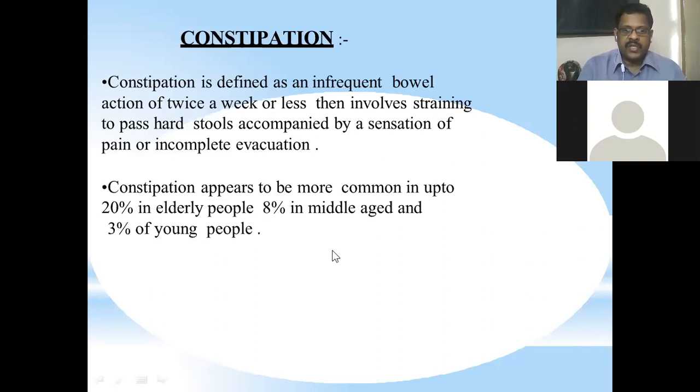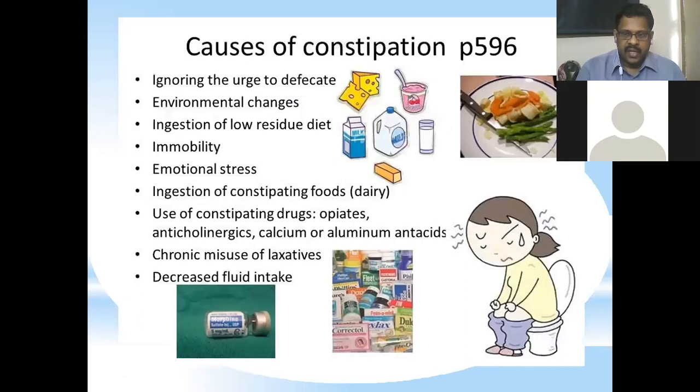So constipation appears to be more common, up to 20% in elderly people, 8% in middle-aged, and 3% of young people having this. Why it is higher in elderly patients is because of the weakness, poor peristalsis and other comorbid conditions.